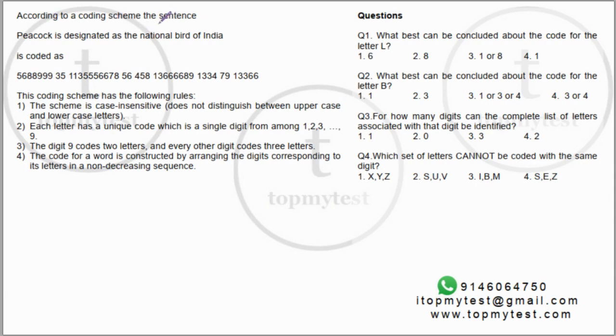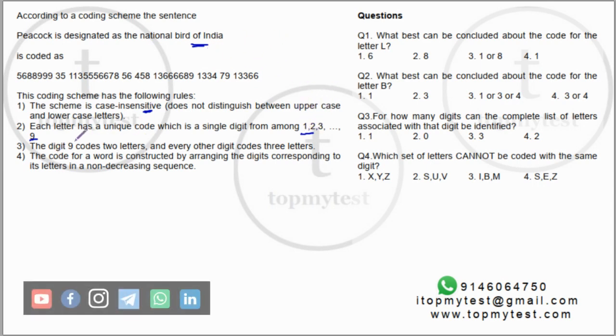According to a coding scheme, the sentence "peacock is designated as the National Bird of India" is coded as this. There are some number schemes which are given. The coding scheme has the following rules. It is case insensitive, which means whether you have capital I or small i, capital J or small j, it will be the same code. Each letter has a unique code, which is a single digit from 1 to 9. Now given that there are 26 alphabets and there are only 9 digits, digits will be repeated.